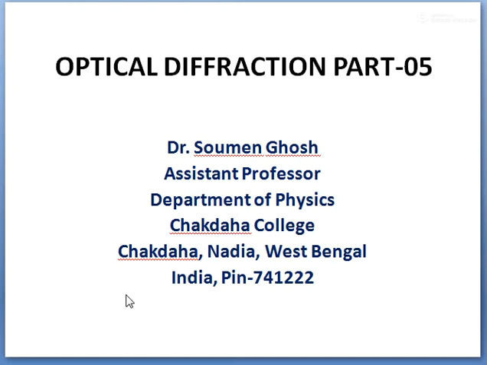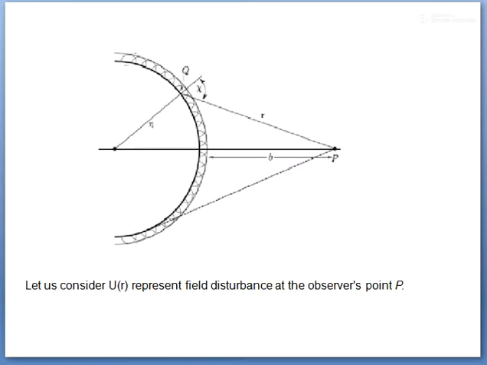So let us first try to say something about the Huygens principle of propagation of a wave through any medium. Let us assume that this point is the source of light emitting, and this point emits some spherical wavelets which are propagating along 360 degrees, along any direction.